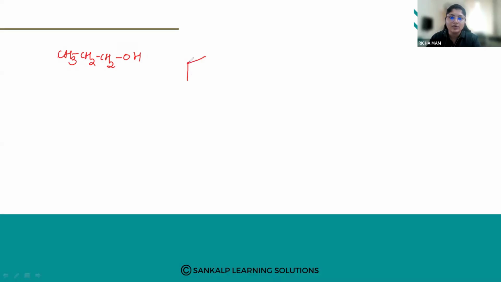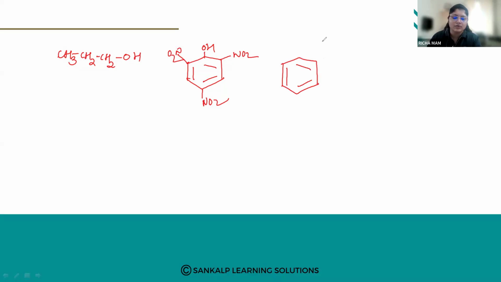Then, here this is 2,3 nitrophenol. This is 3,5 nitrophenol, and then phenol.